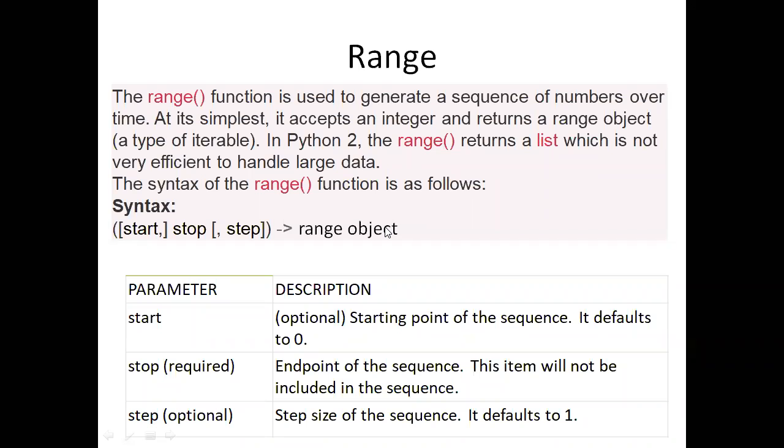Why? Because in competitive exams, generally if you are attending any interview, initially they will go with a screening test. In the screening test, they will ask such type of questions. They will mention range of 0, 100, or else 0, 10. What are the values it will generate? They will give options like from 0 to 9, from 0 to 10. So you need to choose 0 to 9 only. Why? Because the last element, stop, is excluded. So if I mention range of 0, 100, it will take the values from 0 to 99 only.